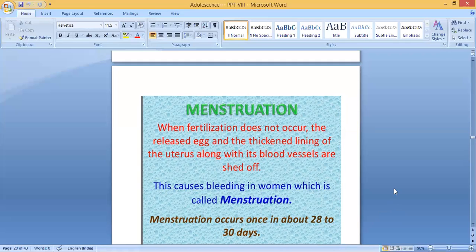Okay. For girls or females, what is happening? The uterus wall becomes thick. Suppose fertilization does not take place. When egg and sperm fuse together, that is called fertilization. When fertilization does not occur, what will happen? The released egg and the thickened lining of the uterus along with its blood vessels are shed off. Once in a month it will happen. This causes bleeding in women, which is called menstruation. Menstruation occurs once in about 28 to 30 days, or once in a month.